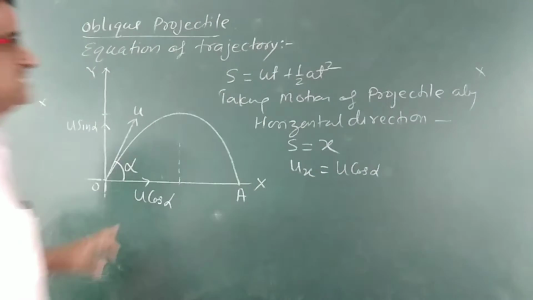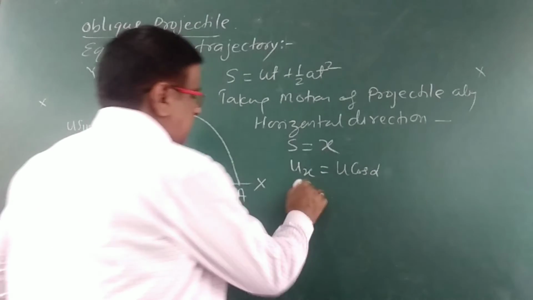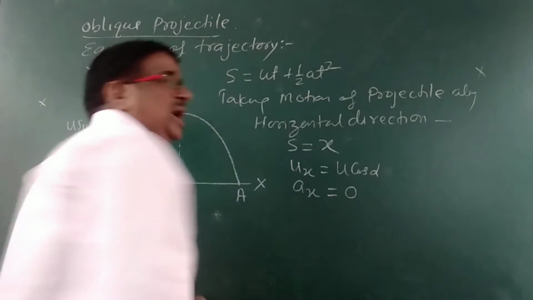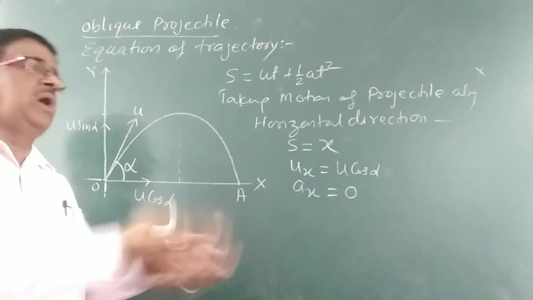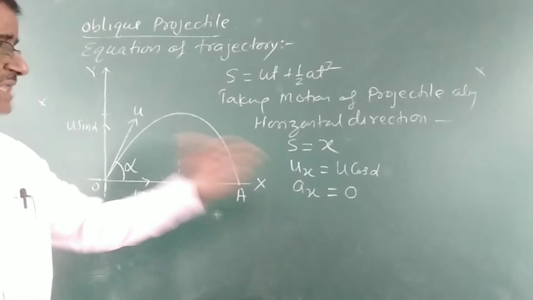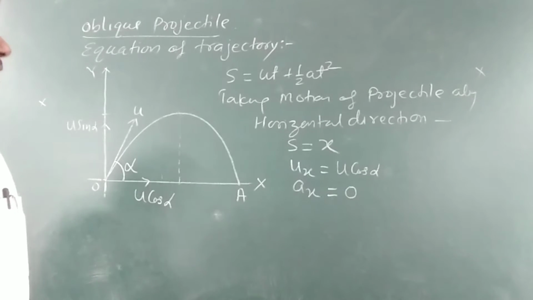Time is taken as t, and acceleration along x-axis is ax, and this will be 0 as the object is not accelerated along x-axis, and therefore acceleration is taken to be 0.